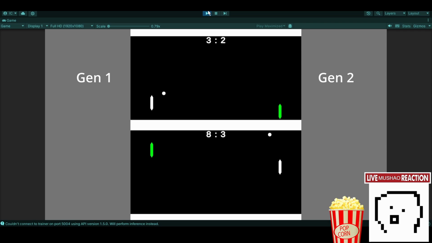And I guess we'll consider whoever gets 10 points first will win. And on the bottom, Gen 2 already won. And it won on the top. And once the ball speed increases, neither of them can really catch up.